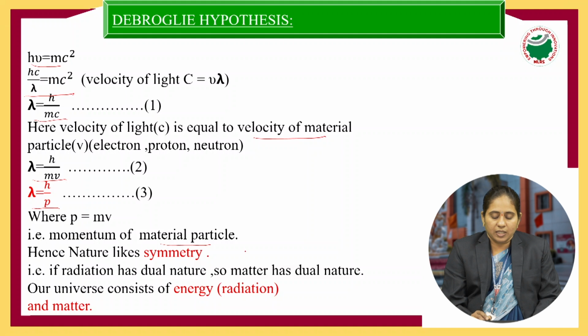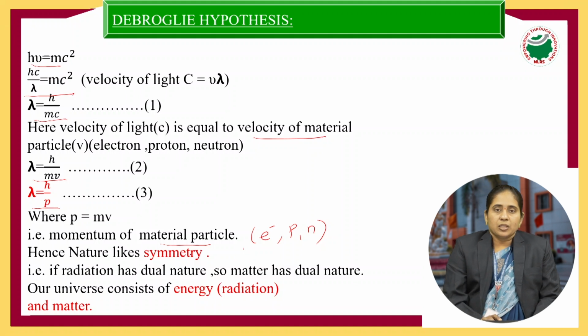The material particle, as I said in the last class, is electron, proton, and neutron. So here p is equal to m into v, where m is the mass of the material particle, which may be an electron, proton, or neutron, and v is the velocity of the material particle. So here de Broglie concluded that the entire universe consists of energy and matter. One is in the form of energy, another is in the form of matter.